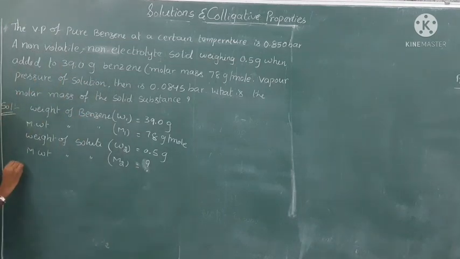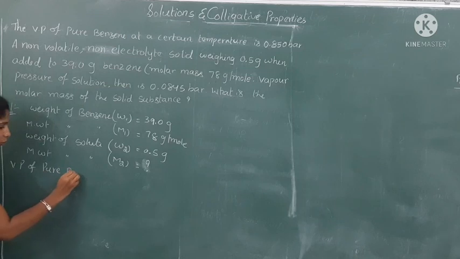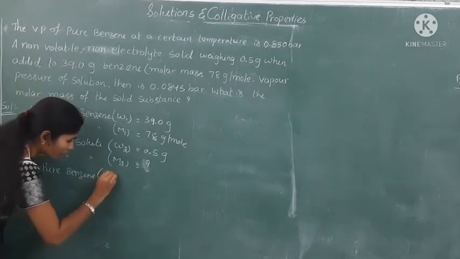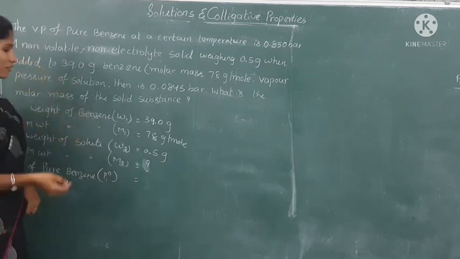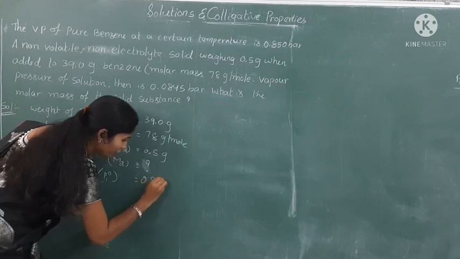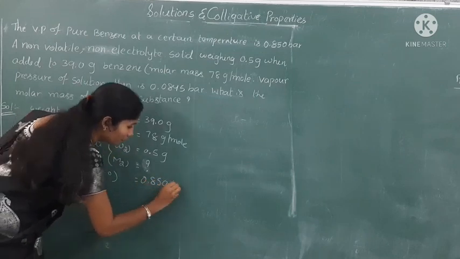Next, the vapor pressure of pure benzene, P1 naught, is 0.850 bar.